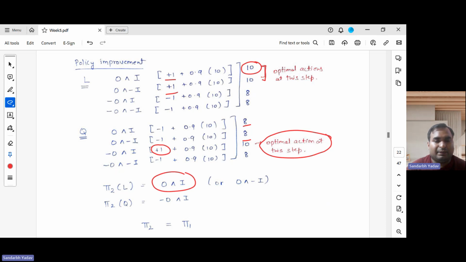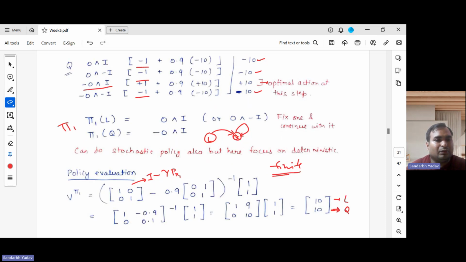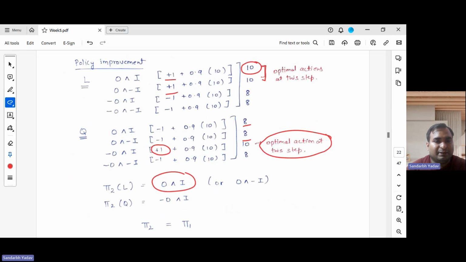Now we compare, and we find that in Pi 1 also these were the optimal actions: playing organ and burning incense stick for the laughter state, and for the quiet state, not playing organ and burning incense stick. Same thing. So Pi 2 equals Pi 1. Basically now we have reached the stopping criteria. This means Pi 1 and Pi 2 are both equal to Pi star. This is the optimal policy.